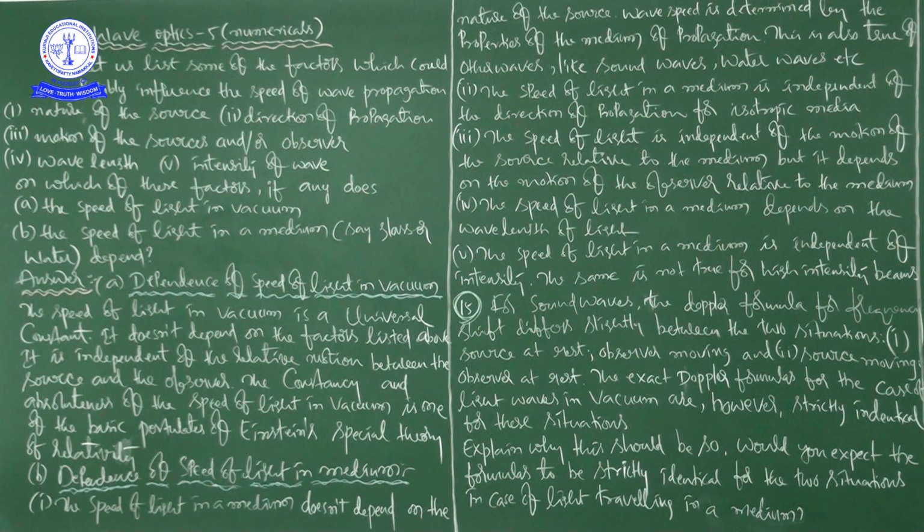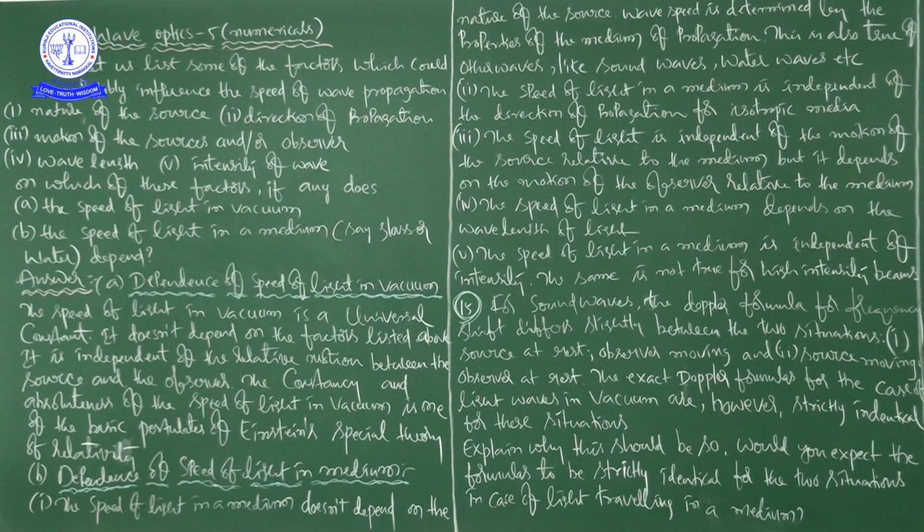So on the surface of water, when you throw a stone, the point where the stone touches the water, the particles start to vibrate. From there onwards, all the particles of the water medium start to vibrate up and down. So this oscillation or vibration of particles constitutes a wave.